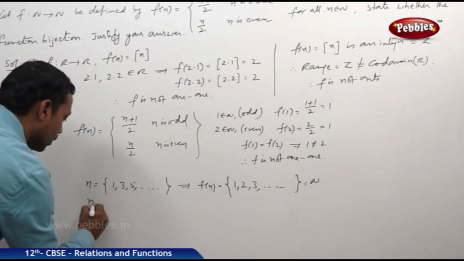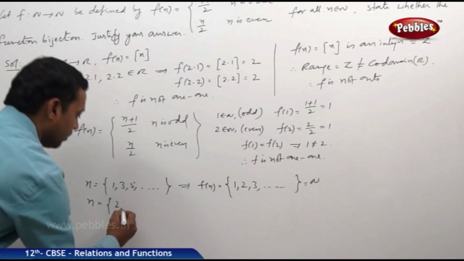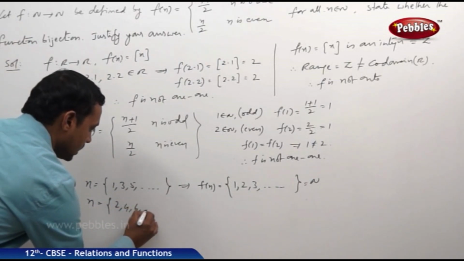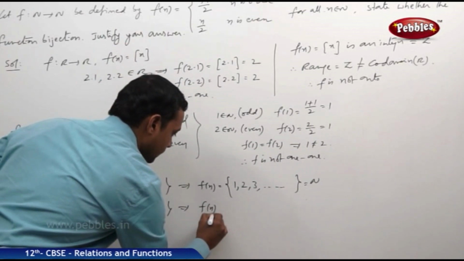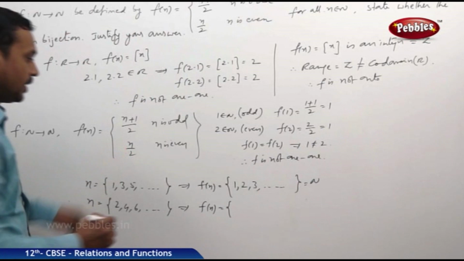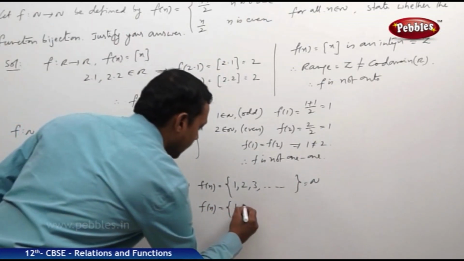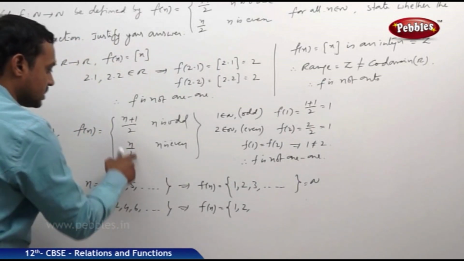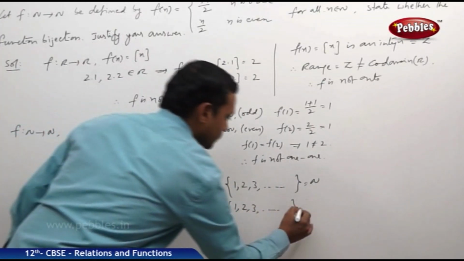When n is equal to even numbers 2, 4, 6 like that, then what are the images? When n is equal to 2, 2 by 2, 1. When n is equal to 4, 4 by 2, again 2. n equal to 6, 6 by 2, 3. We are getting the same natural numbers.